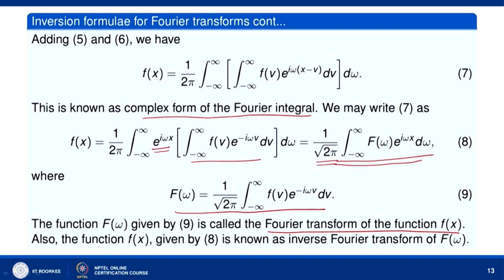Here we have taken 1 over root 2 pi here and 1 over root 2 pi here. So, there is no problem, because when we use the Fourier transform in the solution of partial differential equations, first we apply the Fourier transform, then we take the inverse Fourier transform. So, this coefficient is taken into account there.